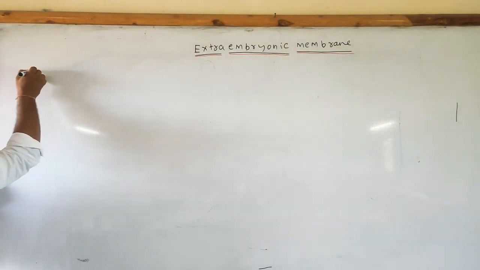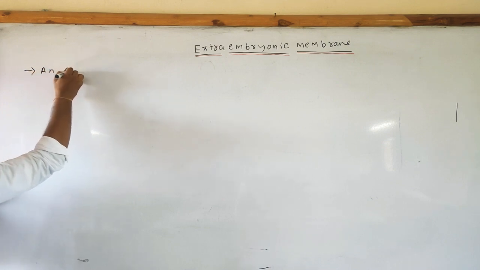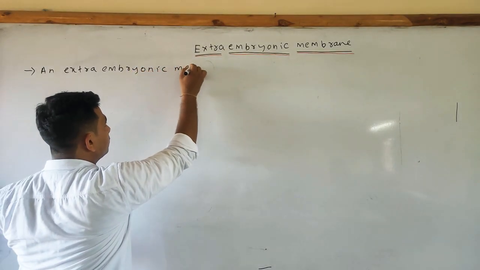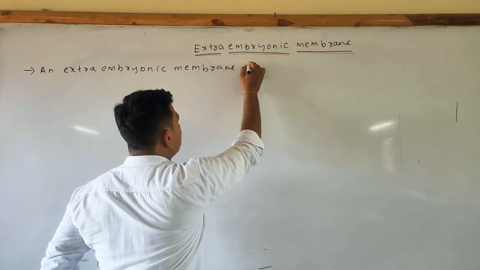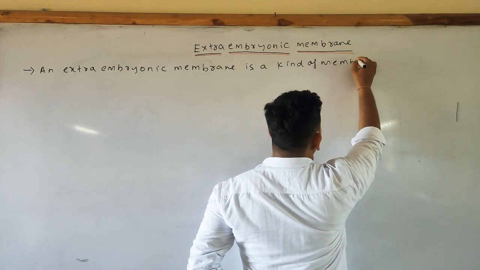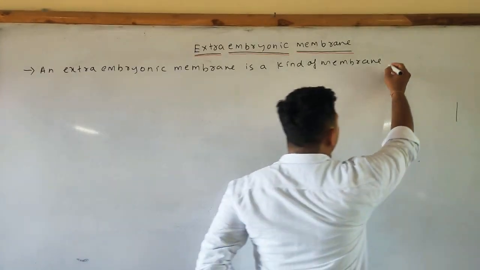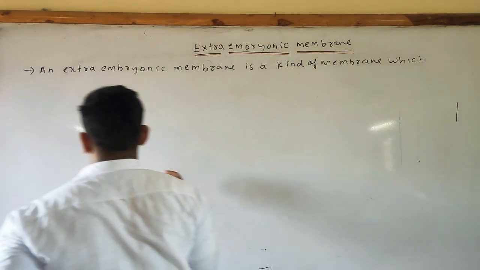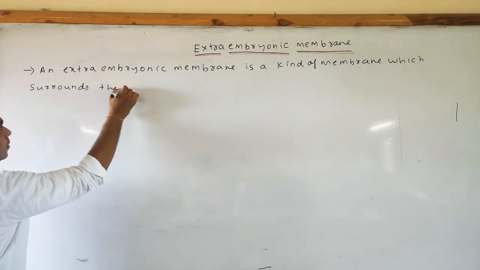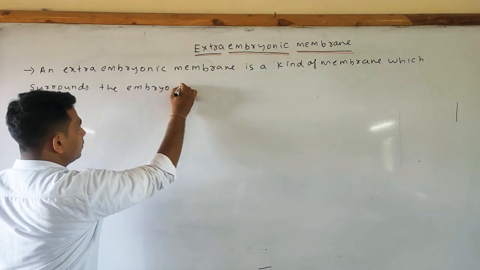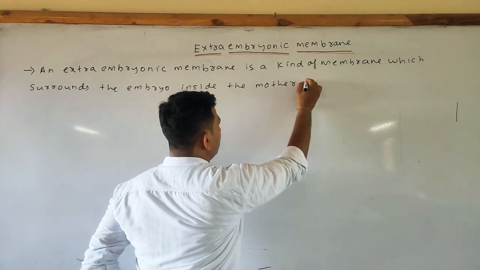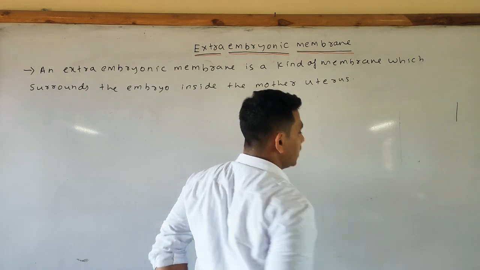First point, an extraembryonic membrane is a kind of membrane which surrounds the embryo inside the mother uterus, or we can simply say the mother's womb.